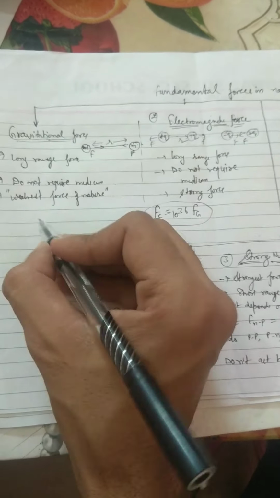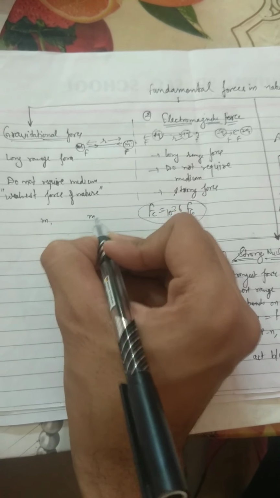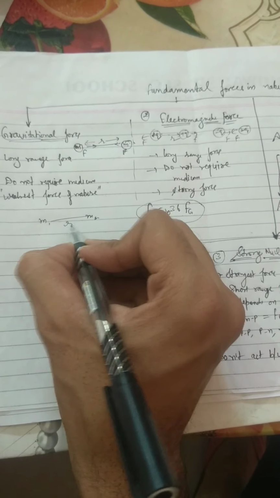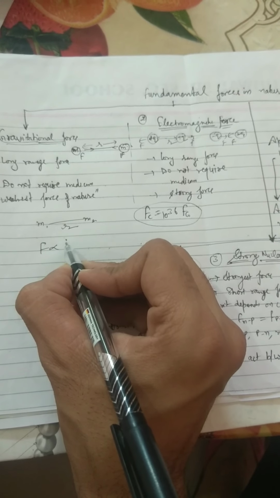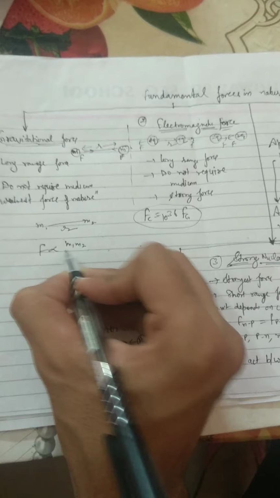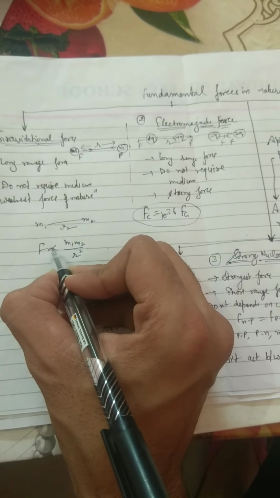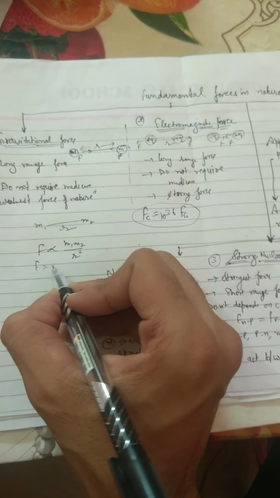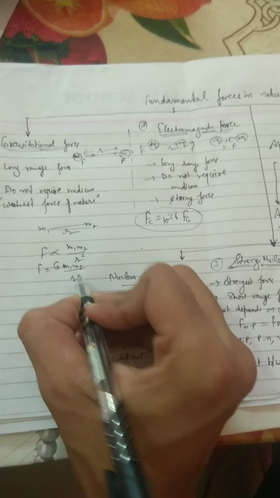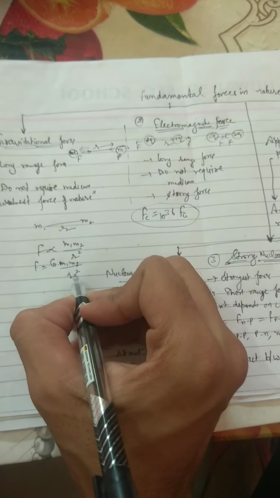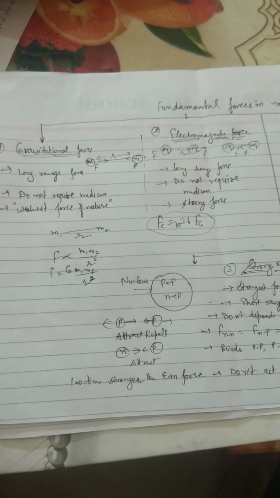Suppose there are two particles. As you see here, there are two particles having masses m1, m2. They are separated by distance r. Hence the force of gravitation is directly proportional to their masses and inversely proportional to the square of the distance between them. When the proportionality sign is removed, G comes in, which is the gravitation constant: F equals G m1 m2 upon r square. In lower classes we discussed these forces.